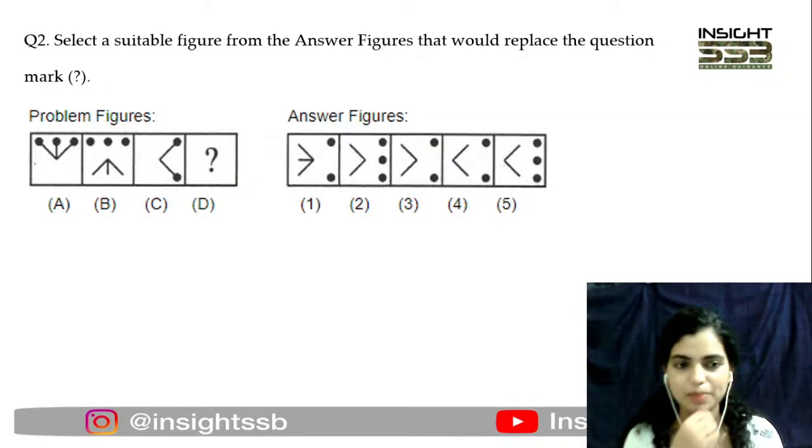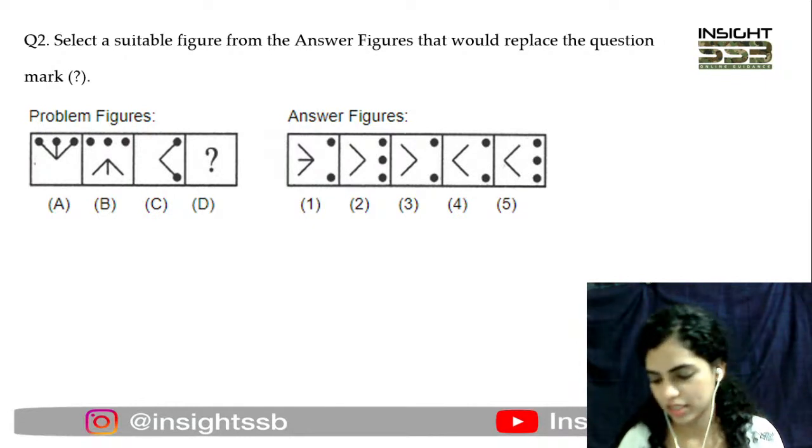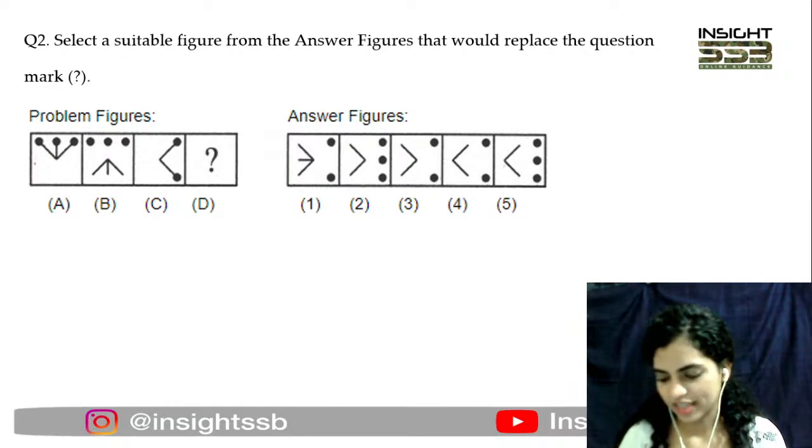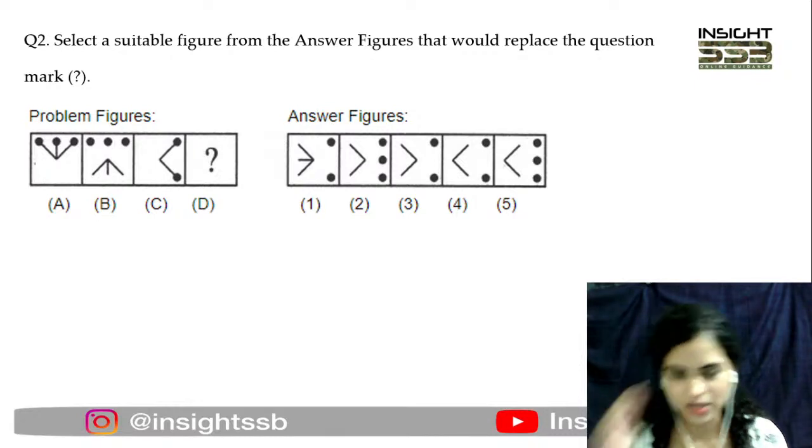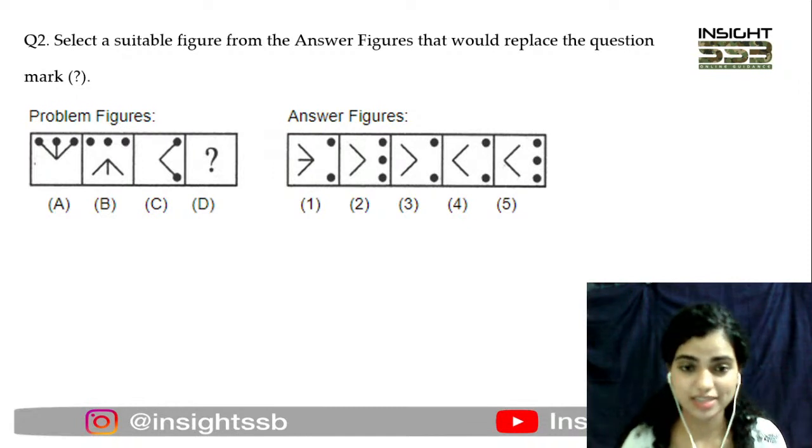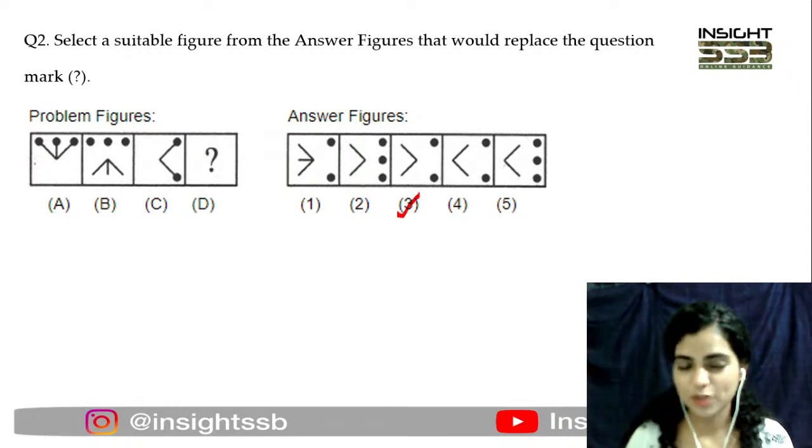Okay, again problem figures have been given to you. You just have to derive the relation between A and B and quickly tell me what will be there in figure D. Okay, C के साथ D को relate करना है quickly. Right. Okay, Sonali, I'll try to come up with that also. Okay, your confusion will try to clear. Right, so you guys are already coming up with the answer, and absolutely like almost everyone is going with option number 3 here, and you guys are absolutely correct. I'll have to agree with you. Yes, it is option 3 now.